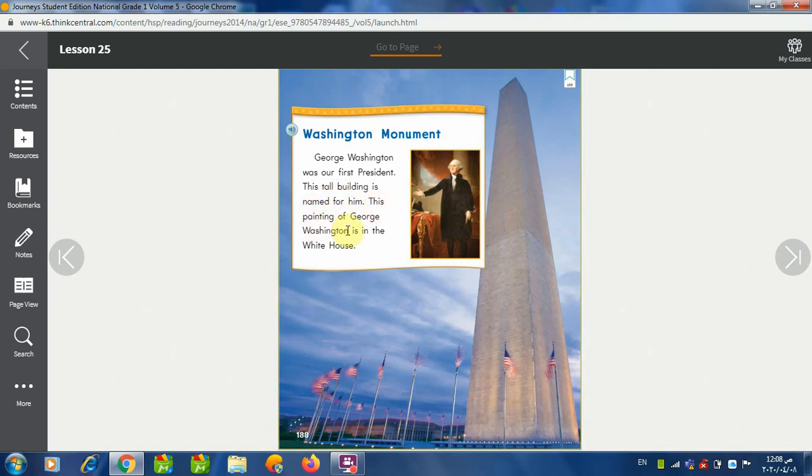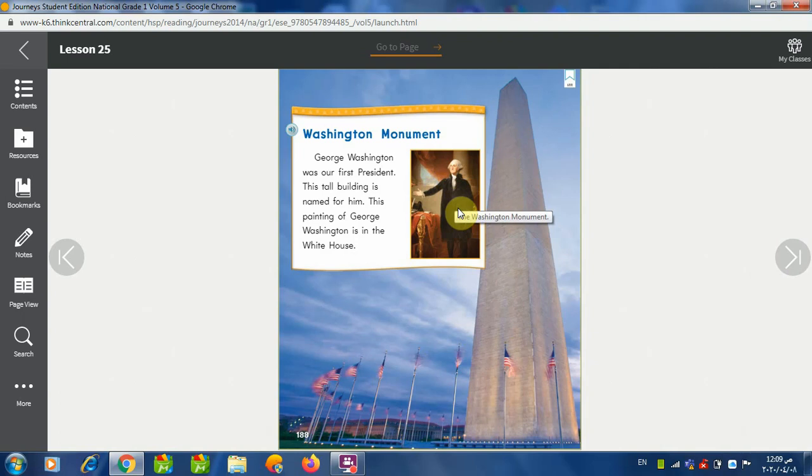This painting of George Washington is in the White House. Okay, so now we know the story behind this picture and its painting, and the story behind this building. Now, this man, his name is George Washington.